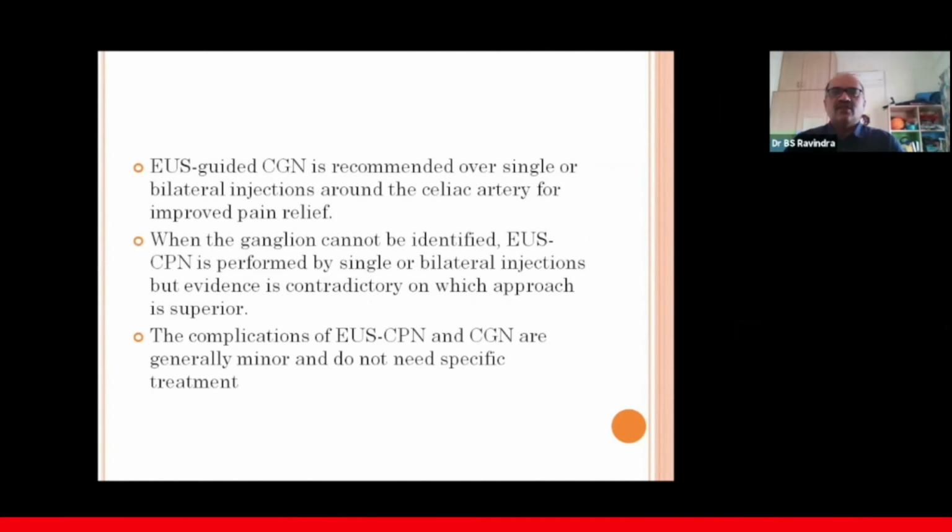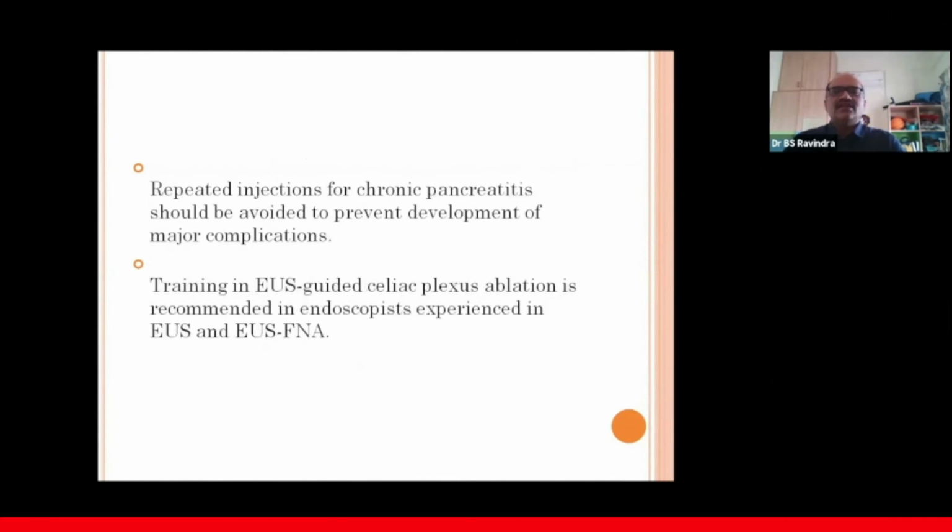When the ganglion cannot be identified, EUS CPN is performed using either the central technique or the bilateral technique. But at this point of time, the evidence is contradictory on which approach is superior. And complications of EUS CPN and CGN are generally minor and they do not need any specific treatment. And then repeated injections in chronic pancreatitis are to be avoided.